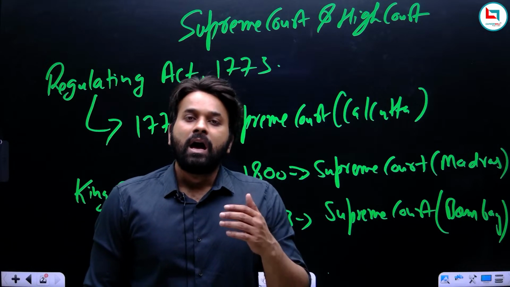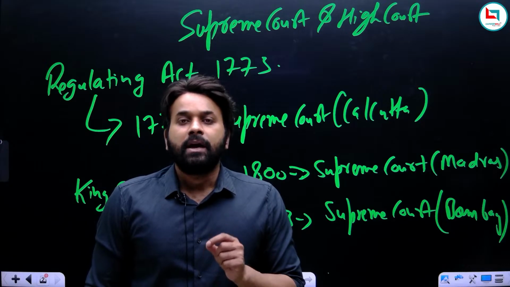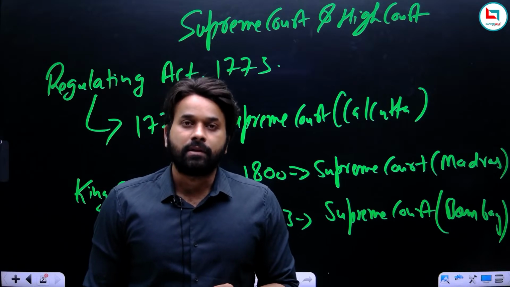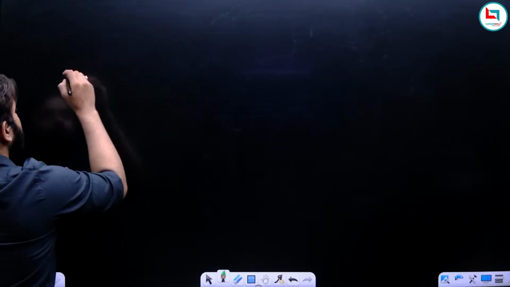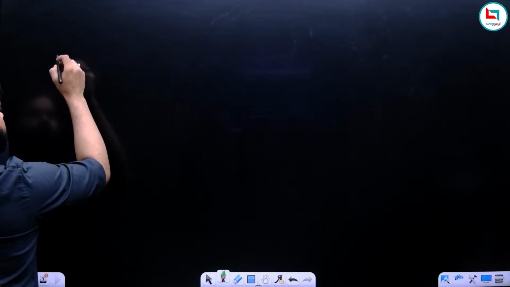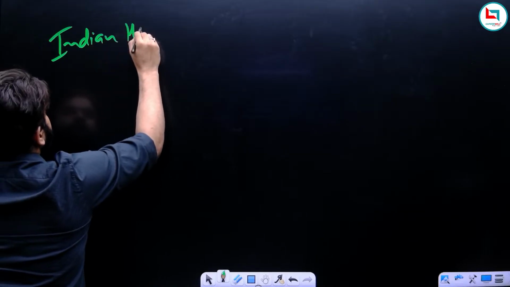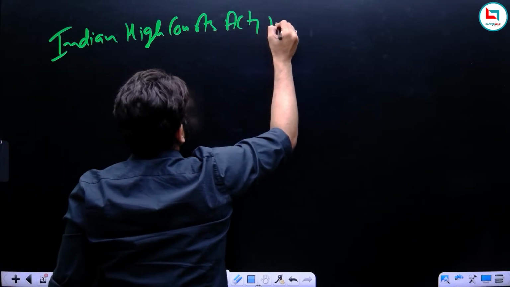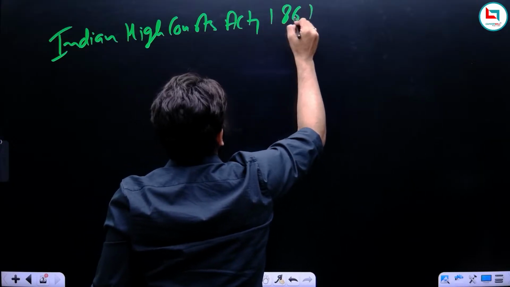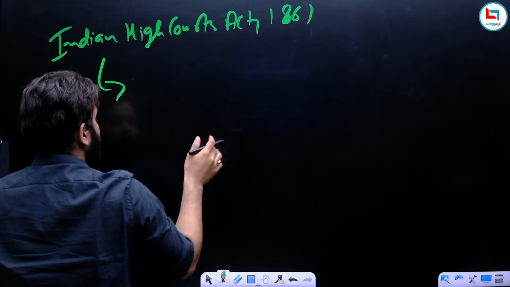But what happened? After many years, in 1861, the British government passed the Indian High Courts Act of 1861. Now, what happened with this act? We know that there were total three Supreme Courts, and under this act there was a provision for the establishment of High Courts.